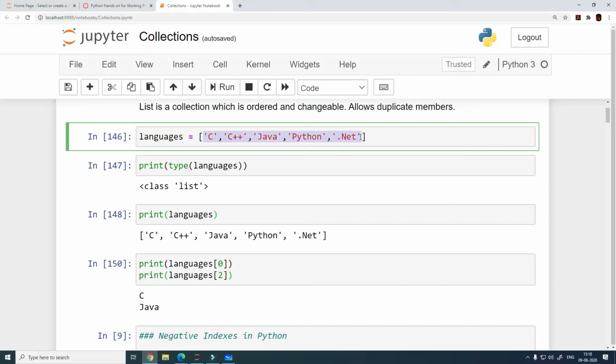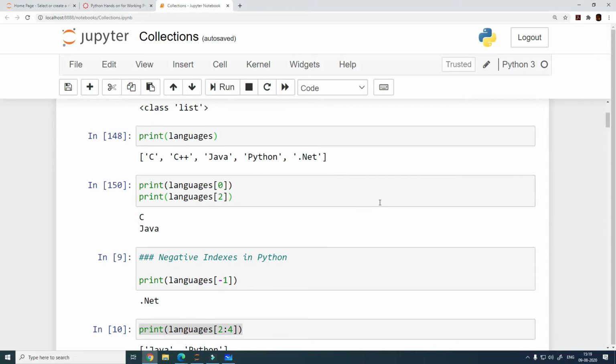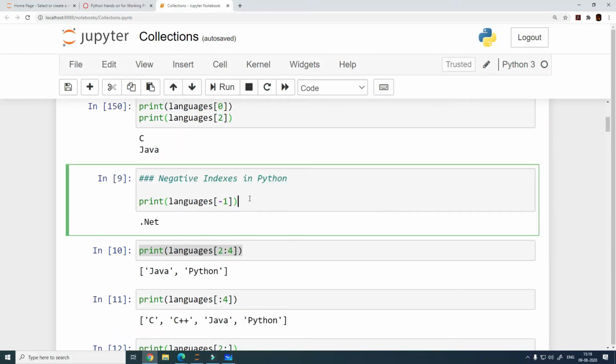Unless you know the number of items, you will not be able to give them index numbers, because you need to start from the left: 0, 1, 2, 3 and 4. But what if I do not give you that answer, and I'm still asking you for those 2 elements from the rightmost? There you can actually use the negative index.